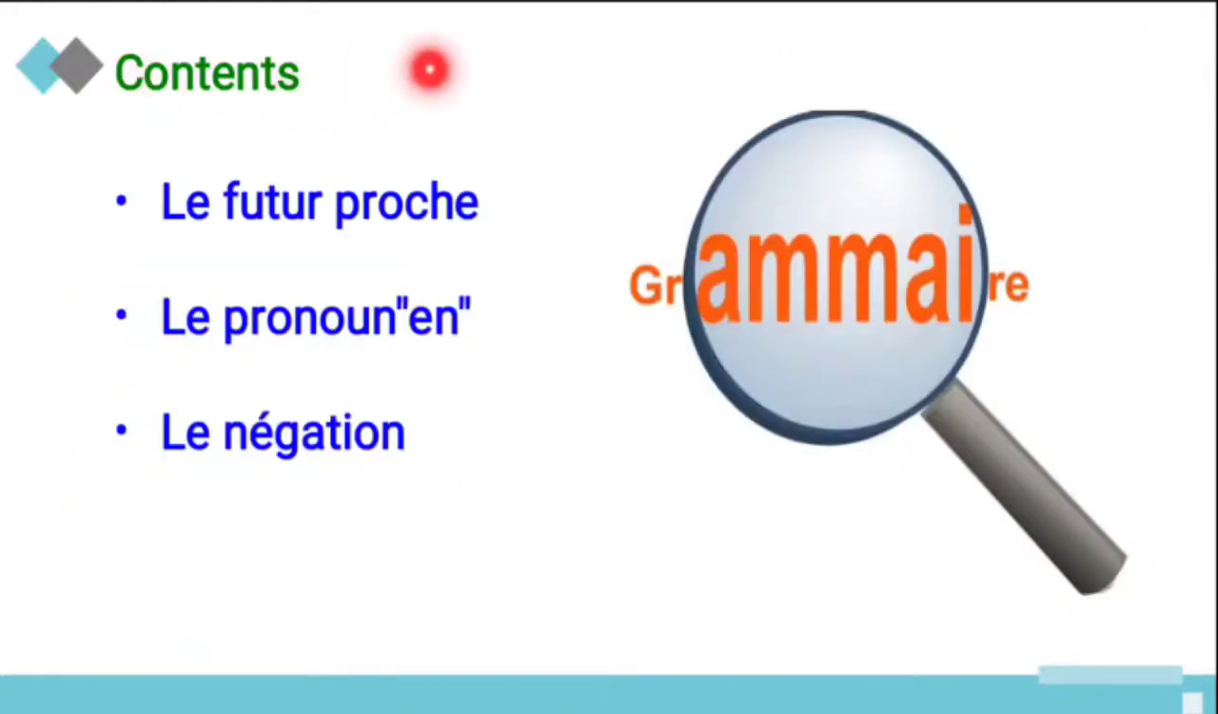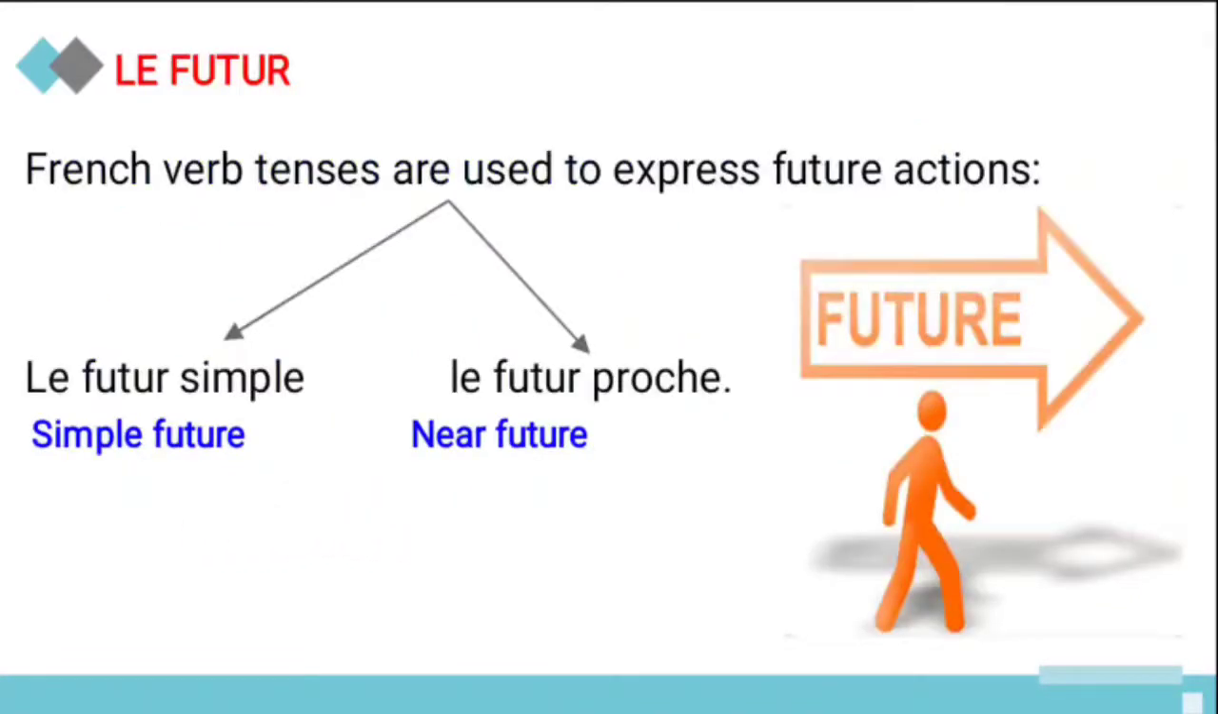Let us move to today's video content, which is le futur proche, that is near future. And next, le pronom en, that is the pronoun en, it means it or of. And next, la négation, that is negation. First content is le futur, that is the future. French verb tenses are used to express future actions, and there are two types of futur. One is le futur simple, that is simple future, and another one is le futur proche, that is near future. And today we are going to see about le futur proche only.